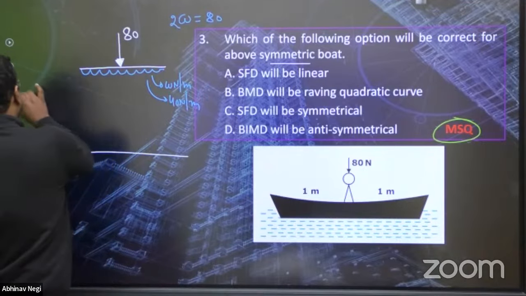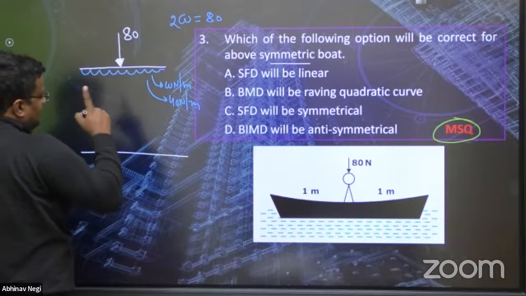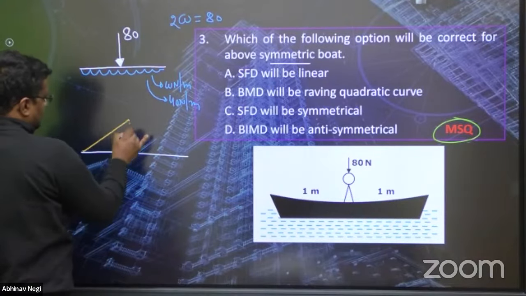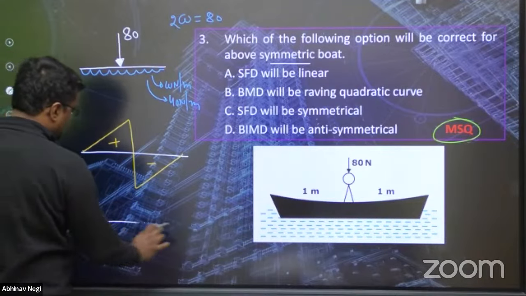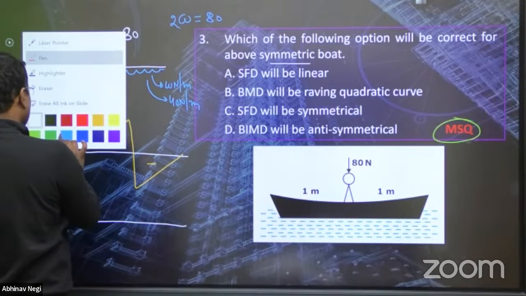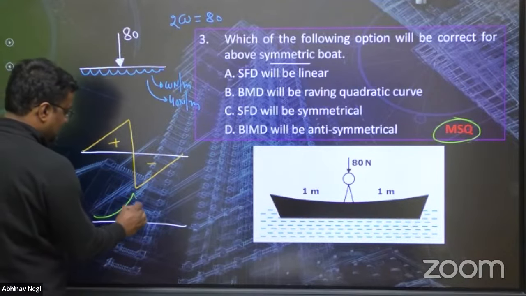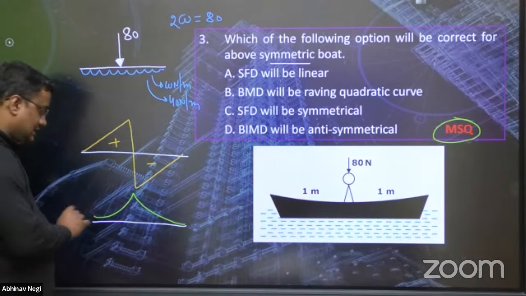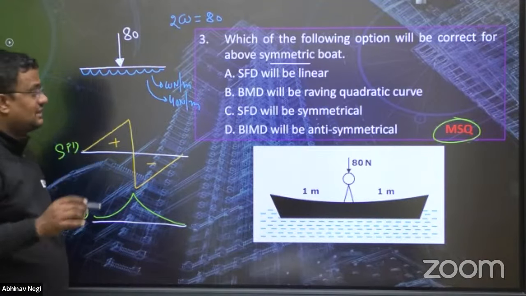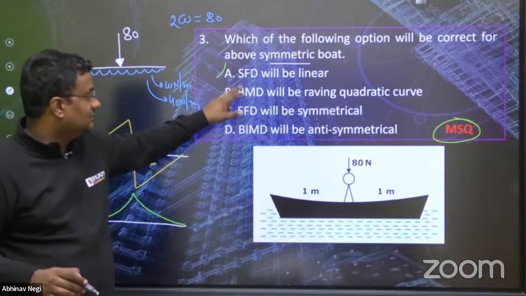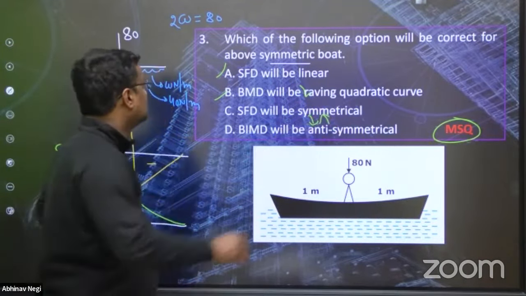So upward loading, as per AN method, is positive and constant. So like this, like this. This is the SFD. Just see the AN method. If you have not seen, you can draw SFD, BMD in just 2 seconds. So positive increasing like this, this negative, you can see, then you will understand. So guys, always, SFD linear, BMD will be quadratic, and SFD will be anti-symmetrical, BMD will be symmetrical. So only A and B.